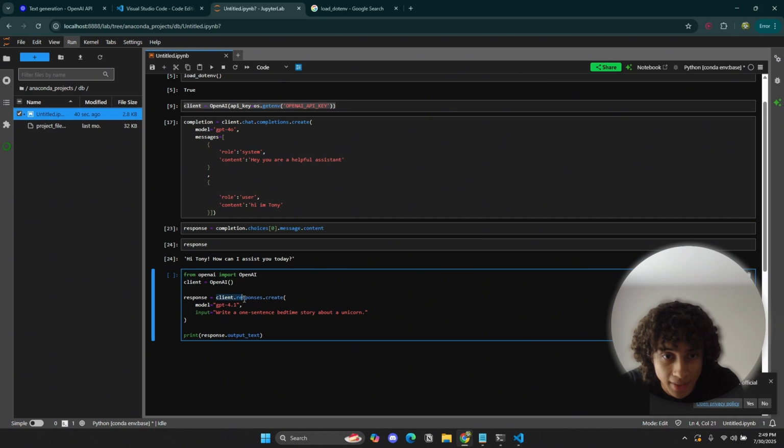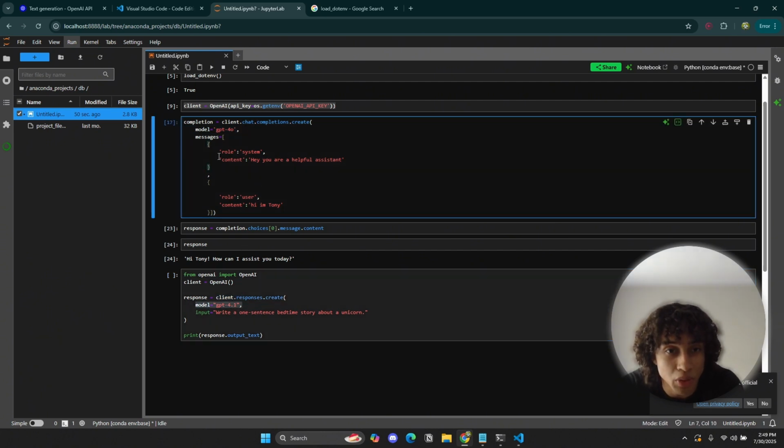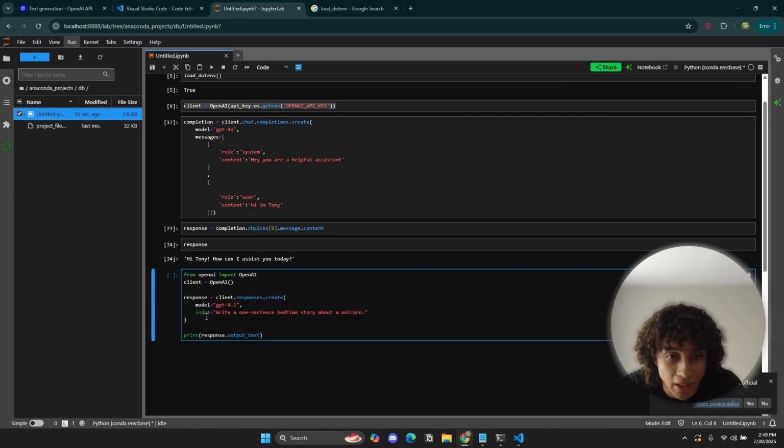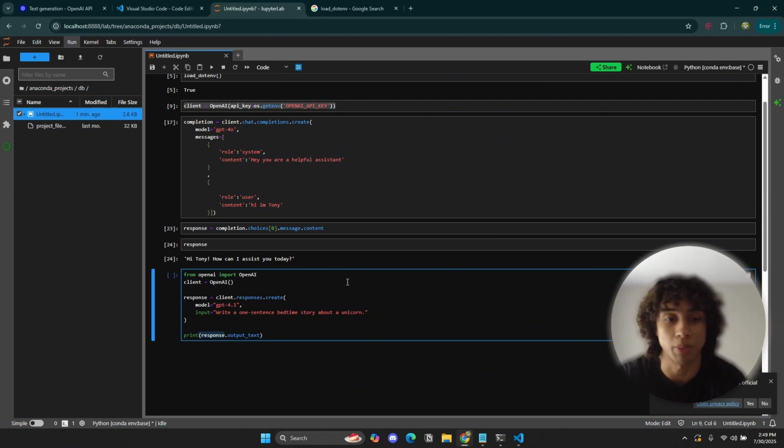Instead of using chat completions create, you just use responses.create. And then you just pass the model, same thing. But instead of using messages, you actually just type in input, and you input whatever message that you want to tell the model. Then you access the response, type in .output_text, and you get the response back.